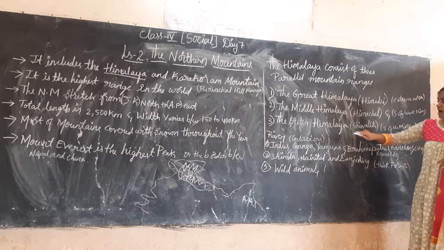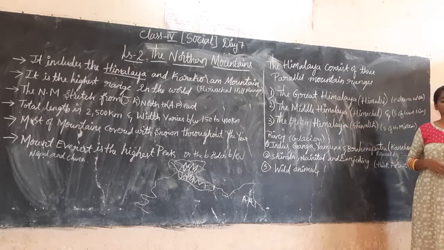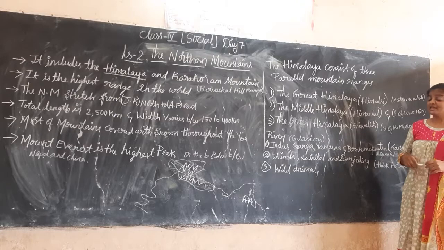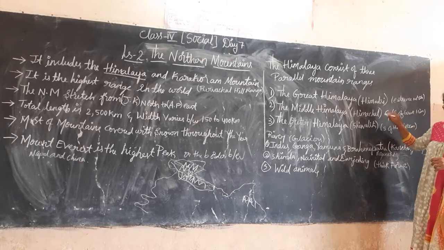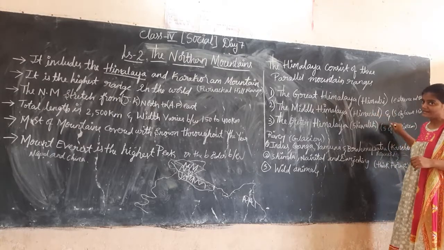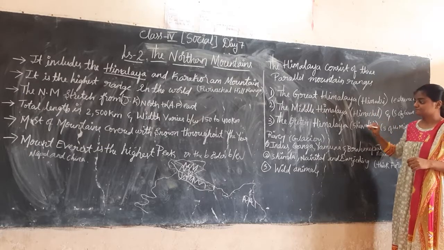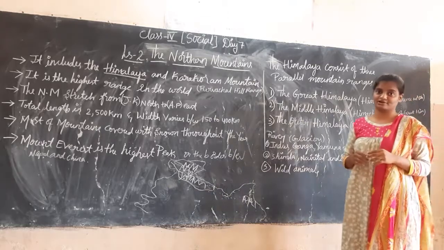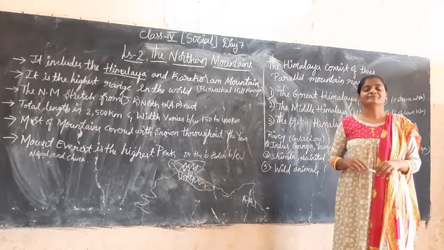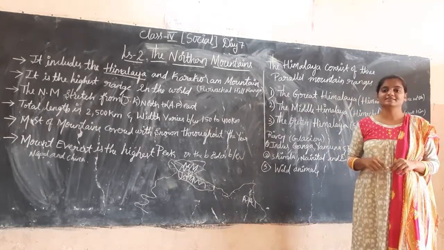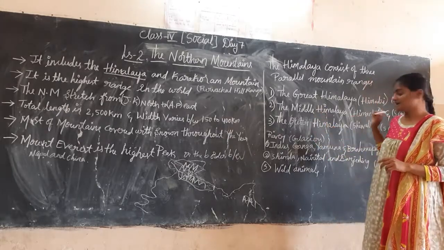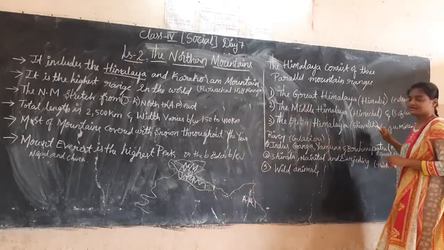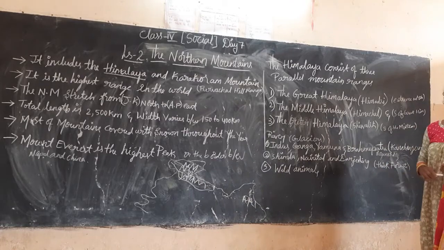Next, Outer Himalayas. Outer Himalayas are also called Shivalik. They are south of the Middle Himalayas. These hills are also covered with forest area, and mostly we will see wild animals in this Outer Himalayas. It means in the Shivalik mountains we will see wild animals.